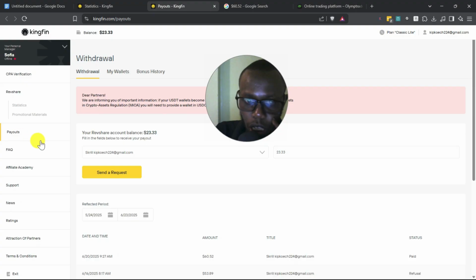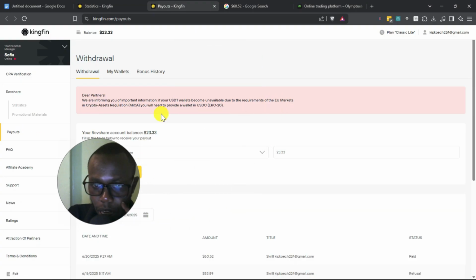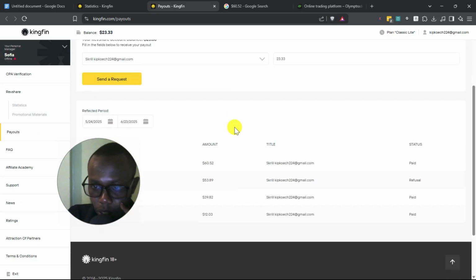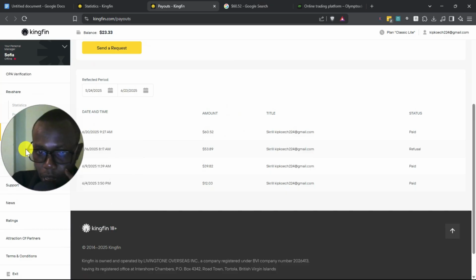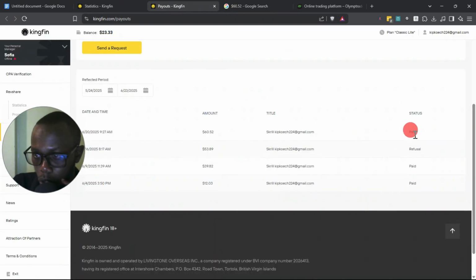To withdraw, just click payouts, and from here you can see the revenue that you have, and this is the amount that I've withdrawn previously. I withdrew on the 20th, I withdrew $60, and that's what you're seeing here. All right, it was paid.